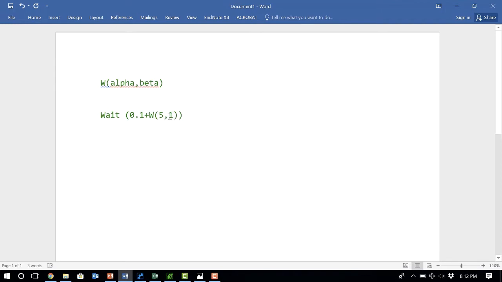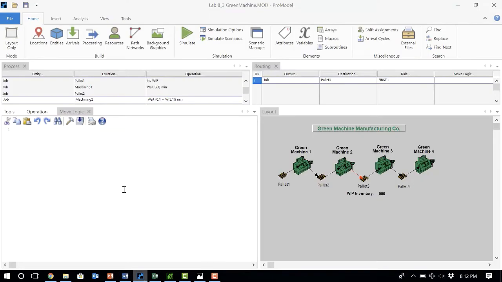This random number is greater than 0, and to make sure the processing time is at least 0.1, I add this random number, whatever it is, to 0.1. As a result, I'm 100% sure my processing time is greater than 0.1. So we write this wait time for machine 2: wait 0.1 plus variable 5.1 is the processing time of machine 2.